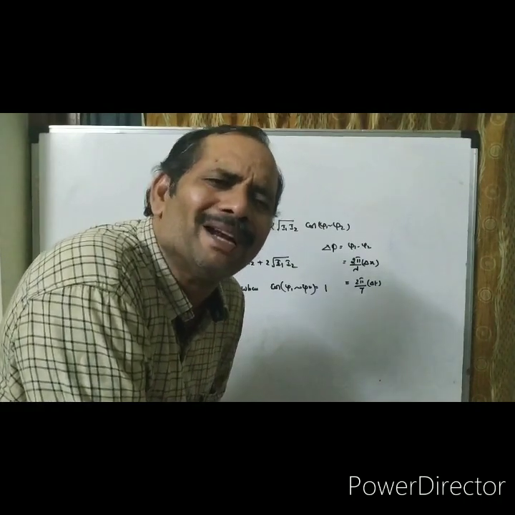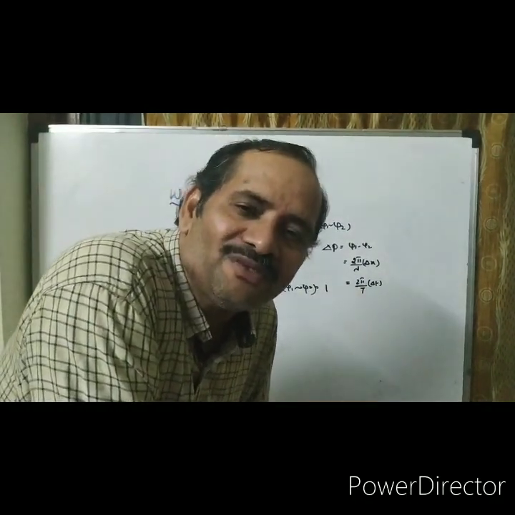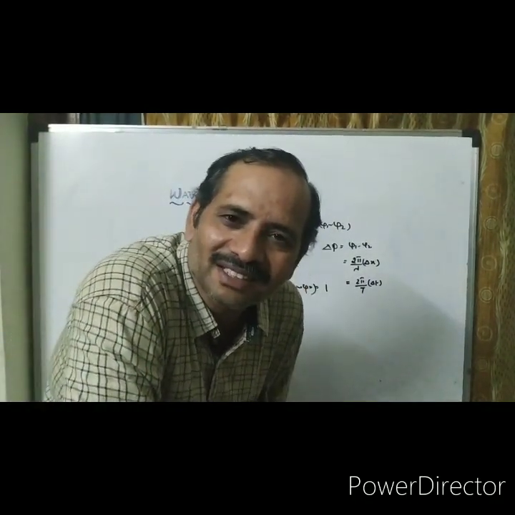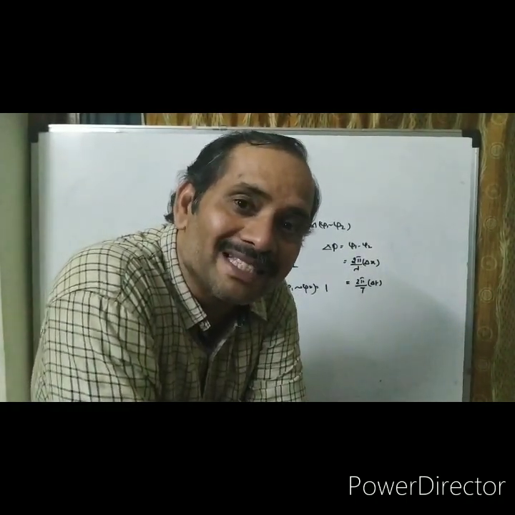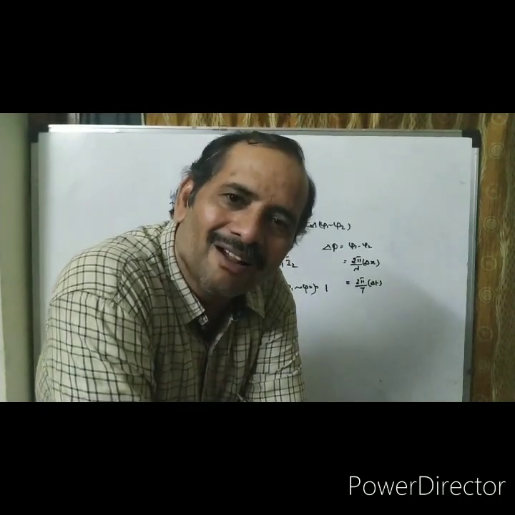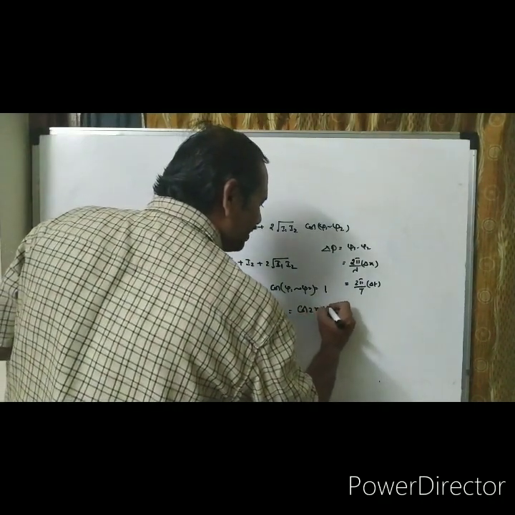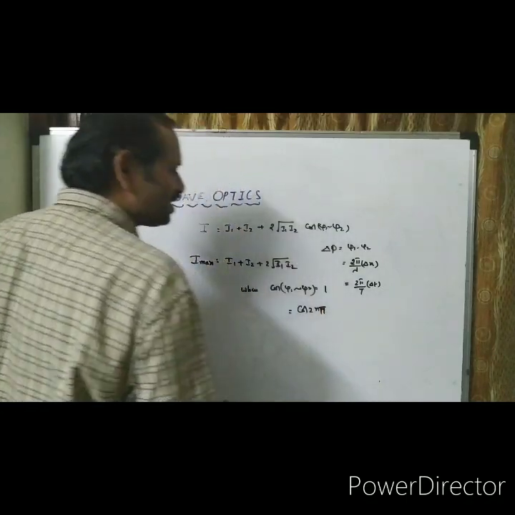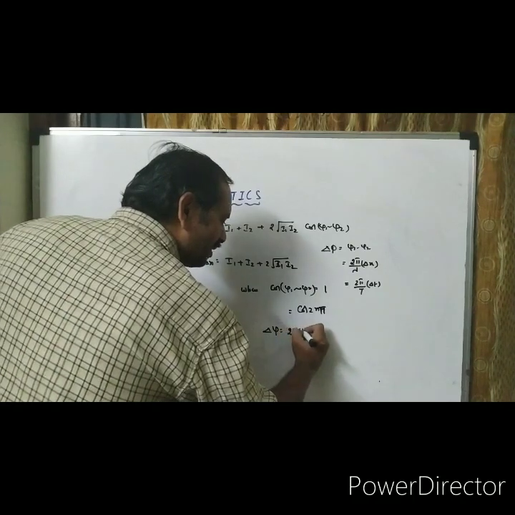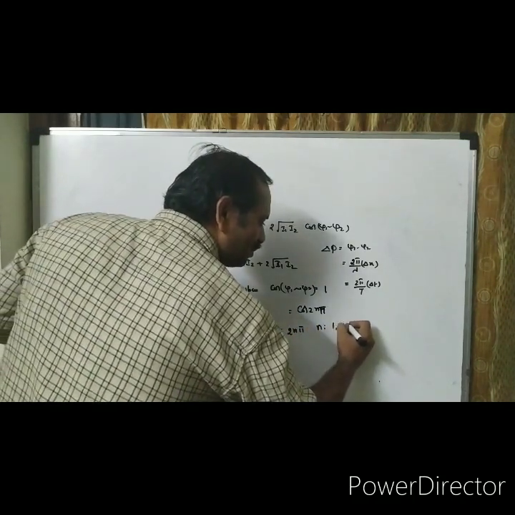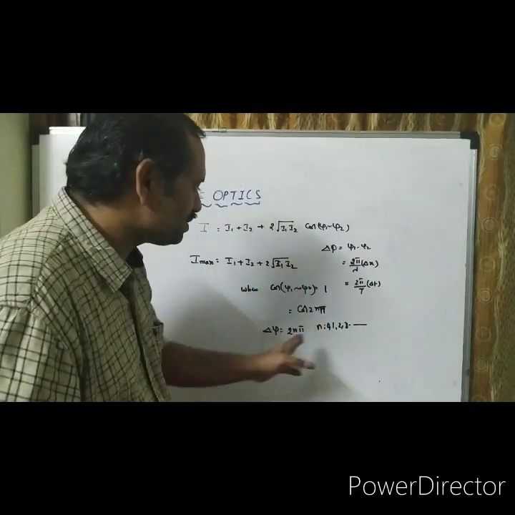The mathematics teacher has told you so many times. The general term for maxima: cos 0 is 1, I should get 1. Cos 0, cos 2 pi, cos 4 pi, that means even multiples of pi give a positive cos value. That is equal to cos 2n pi. Cos 2n pi gives the condition for maximum. Compare these two terms: delta phi equal to 2n pi, where n takes values 0, 1, 2, 3, and so on.